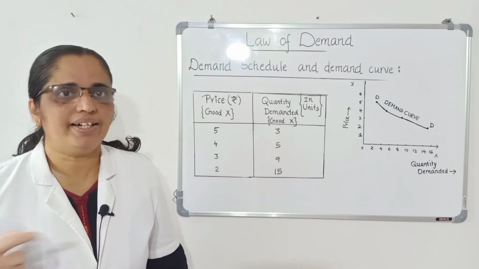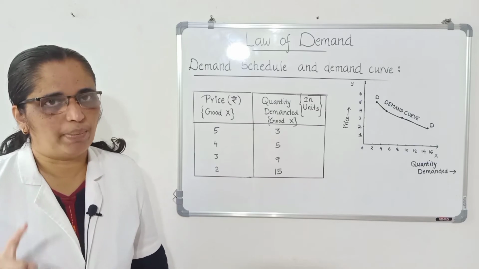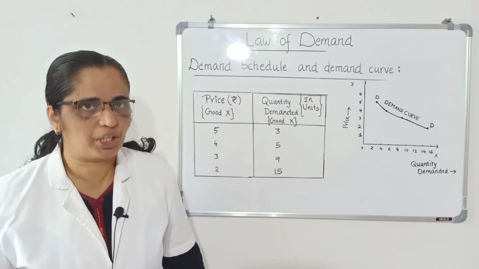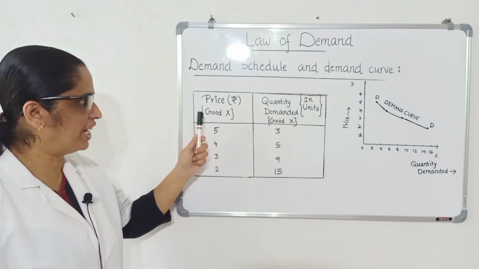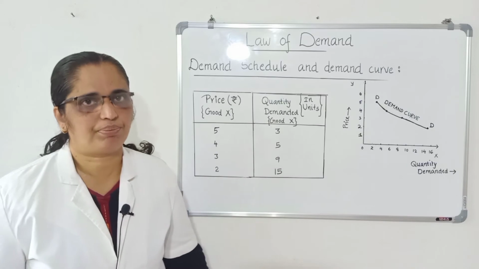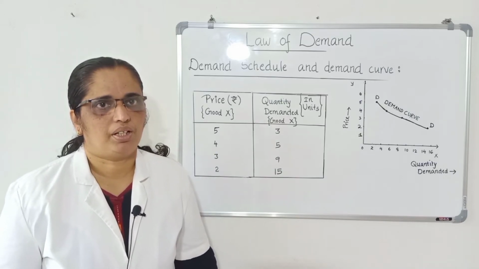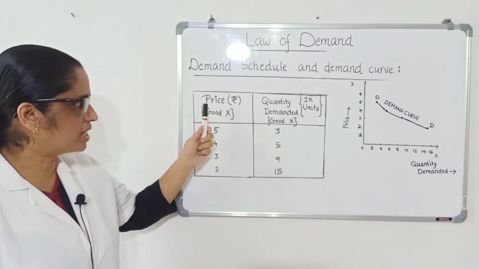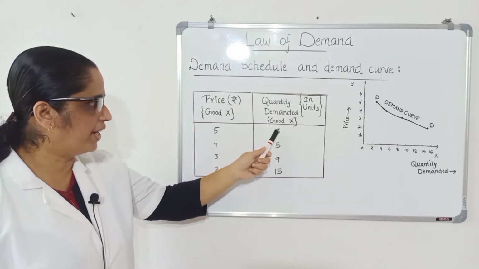The indirect relation. The law of demand expresses the inverse or indirect relationship between two variables, namely price and quantity demanded. What do you mean by inverse relation? When the price is high, demand is low.